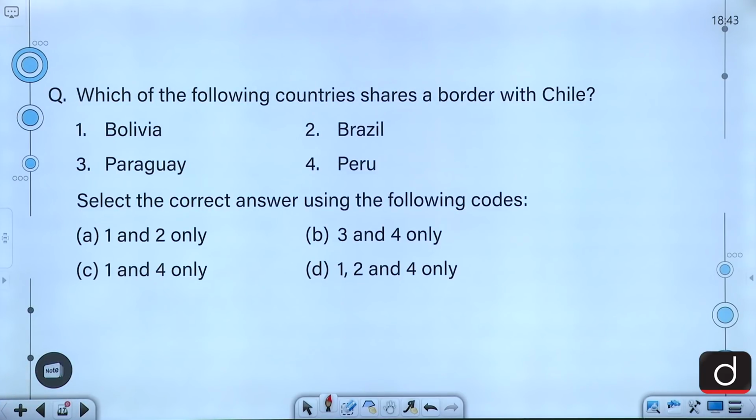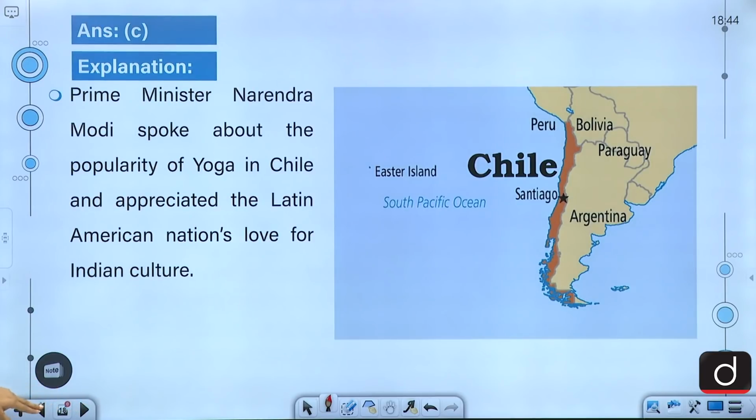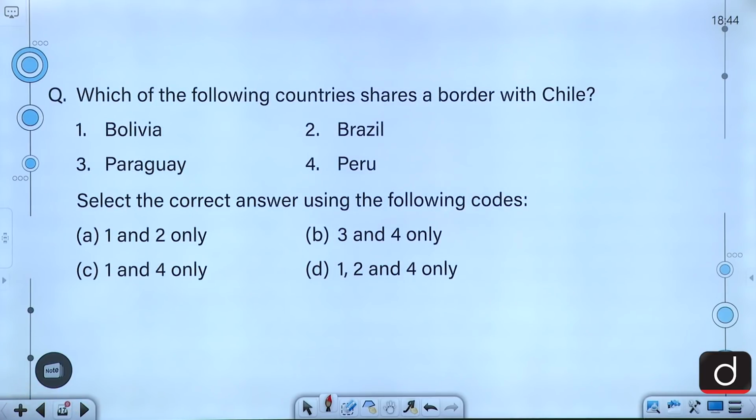Moving on to the next question. Which of the following countries shares border with Chile? Bolivia, Brazil, Paraguay, Peru. Select the correct answer using the following codes: 1 and 2 only, 3 and 4 only, 1 and 4 only, 1, 2 and 4 only. So, the correct answer to this question is C. That is 1 and 4 only. It shares its borders with Bolivia and Peru.